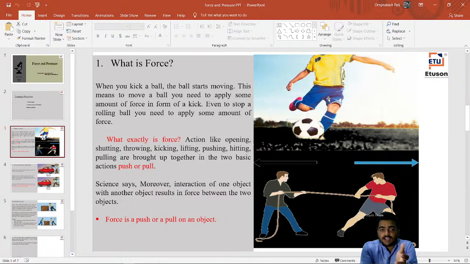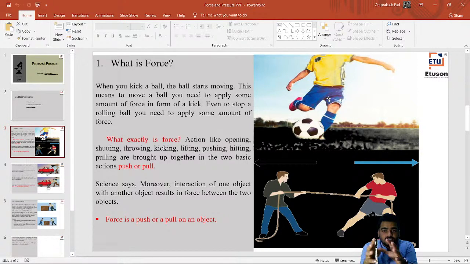So what exactly is force? We can call opening, sorting, throwing, kicking, lifting, pushing, hitting, pulling, and all these things together two basic actions, that is, push and pull, right? So what does science say? Science says that the interaction of one object with another object results in a force between the two objects, right? If two objects were not there, then that force cannot be created, and the push and pull phenomena cannot happen, right?